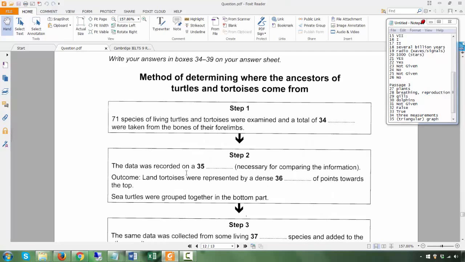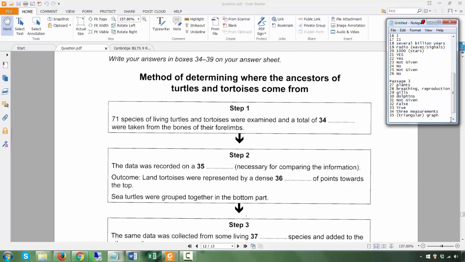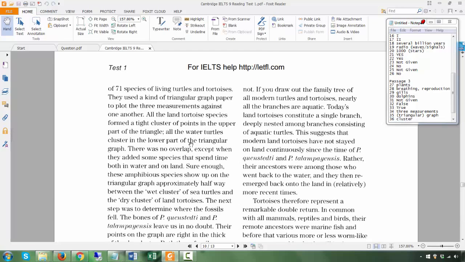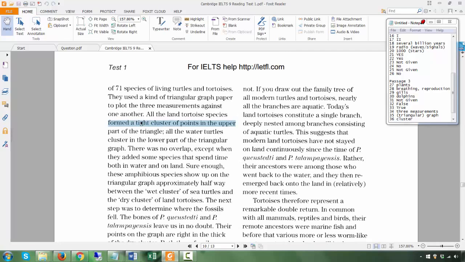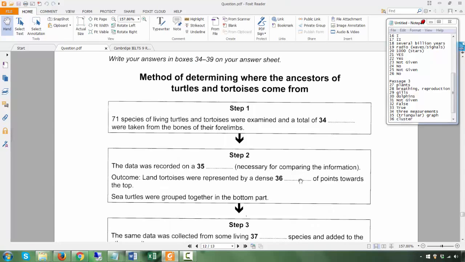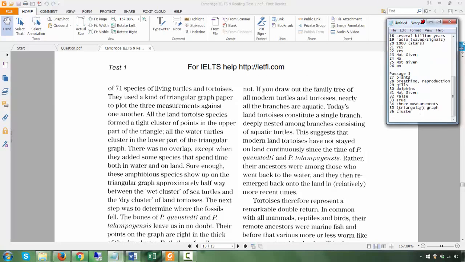Land tortoises were represented by a dense, the answer is cluster. Let's see where that is. Remember, it's all going to be around the same area. Land tortoises represent a dense cluster of points towards the top. Dense and tight mean pretty much the same. It's a lot of them around there. So 36, cluster.